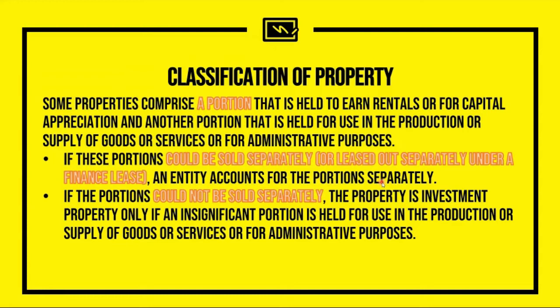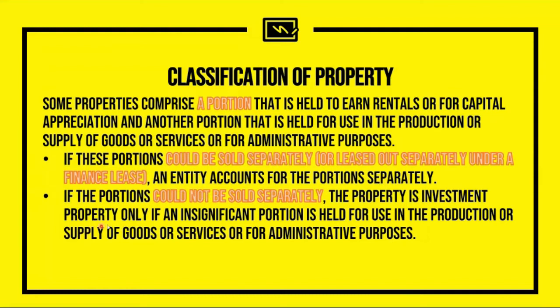So in case of the land, if you can sell it separately or you can subdivide the land and eventually sell it later on separately, then one portion will be investment property, the other portion will be PPE. Similar with the building. You can do this by accounting for the number of floors in the building, or the square meters covered by the leased portion or the item that is considered investment property and the portion that is considered PPE.